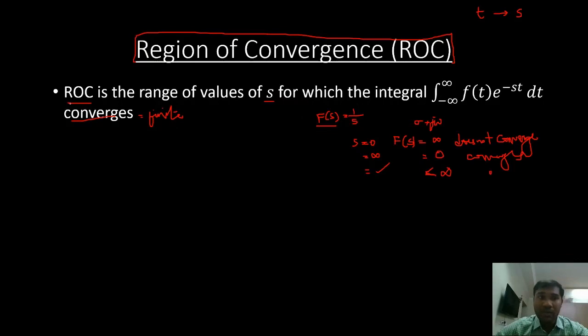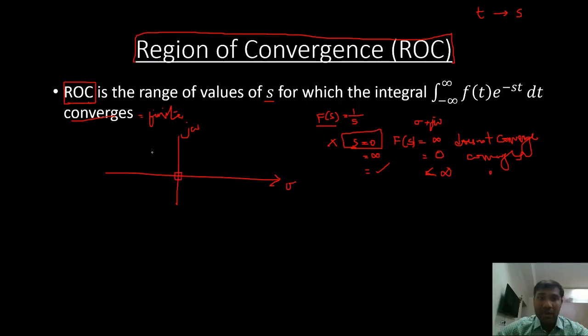So what is the region of convergence here? Except S equals to 0, for any other value, my integral is converging. So my ROC is going to be the entire S plane. I can take any value of S, sigma plus j omega, except S equals to 0.